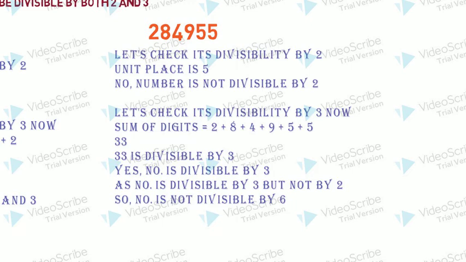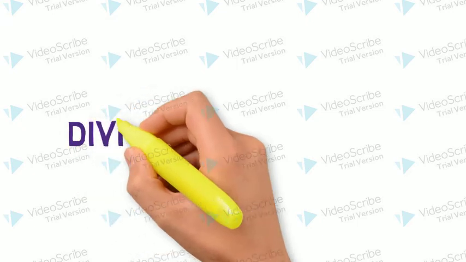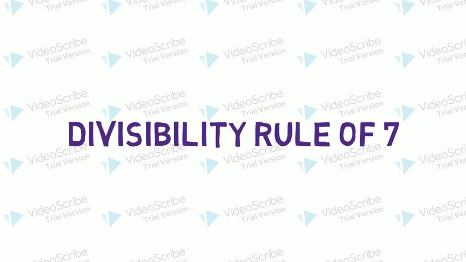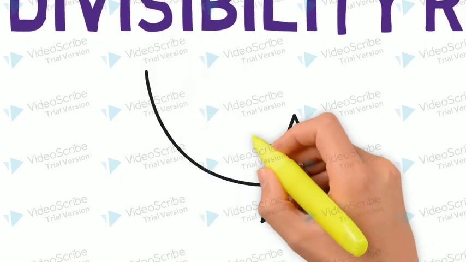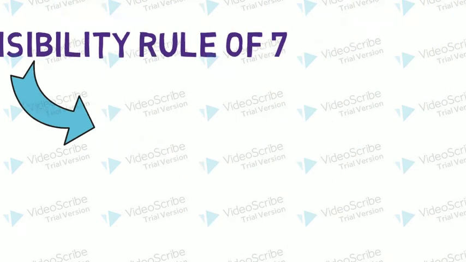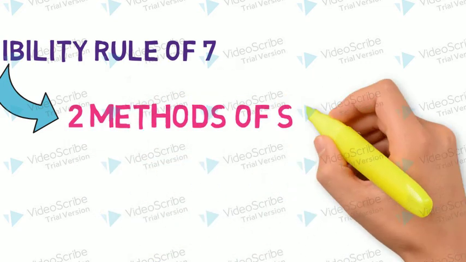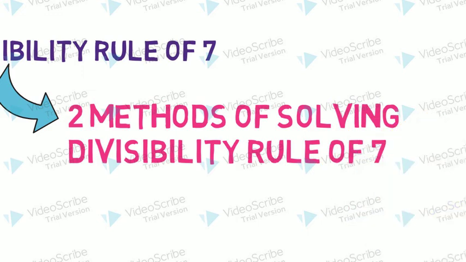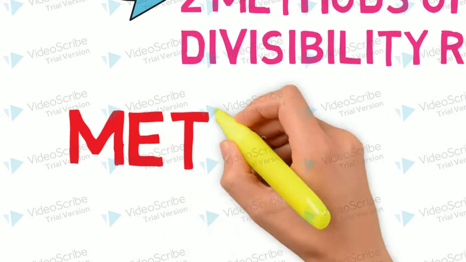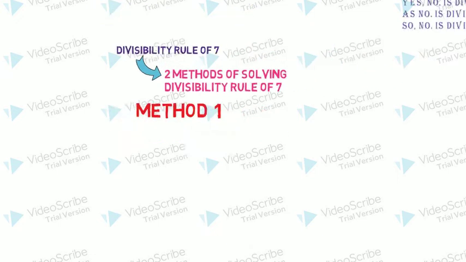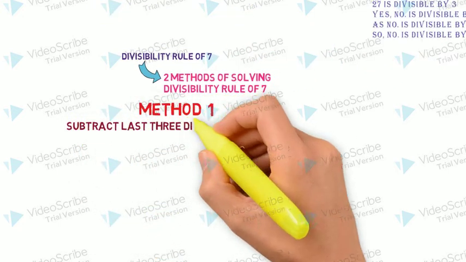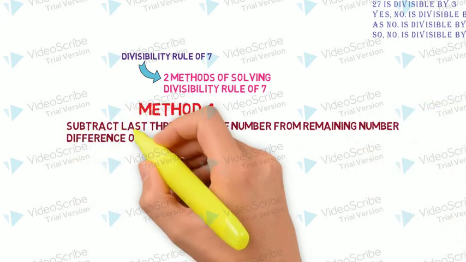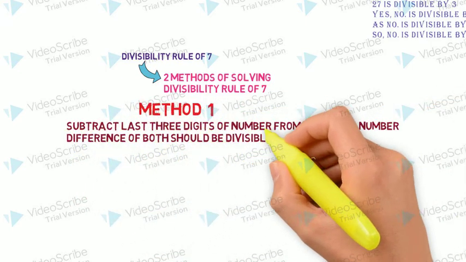Let's talk about the divisibility rule of 7 now. Let's see what this rule says. For solving 7, we have two methods. Let's discuss method number 1. In method 1, we will observe the last 3 digits and then we will subtract the last 3 digits from the remaining number, and the difference should be divisible by 7.